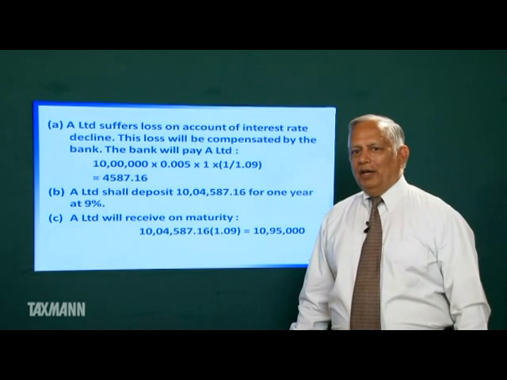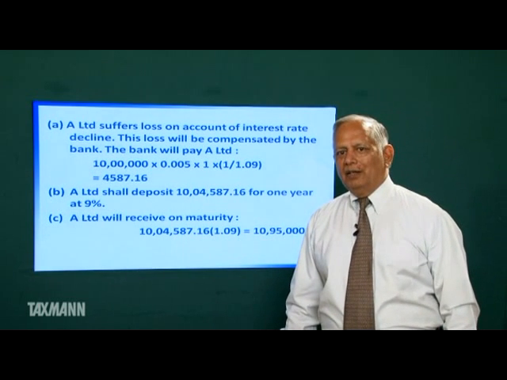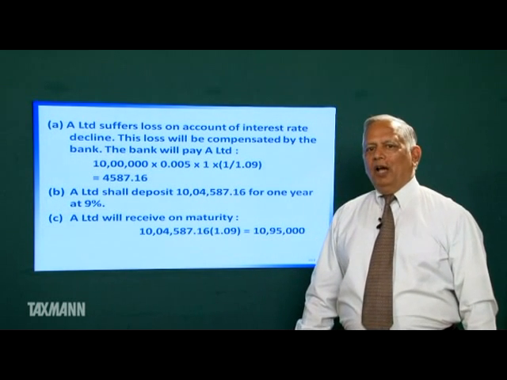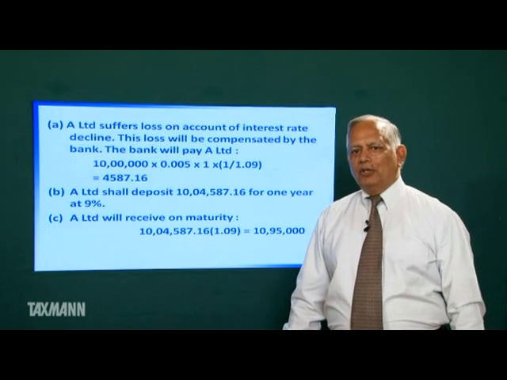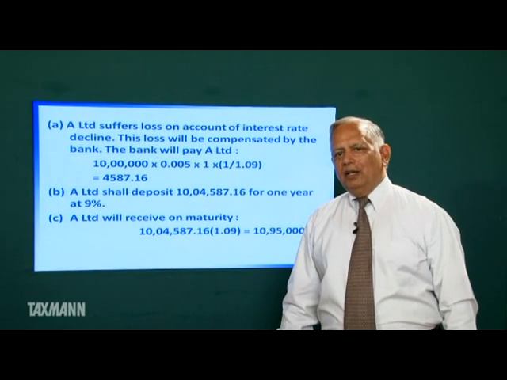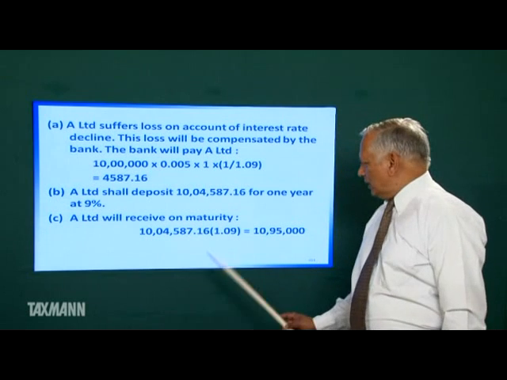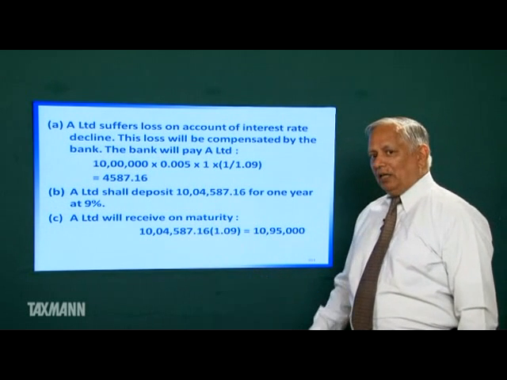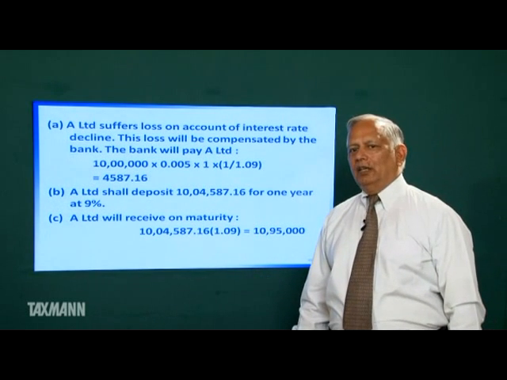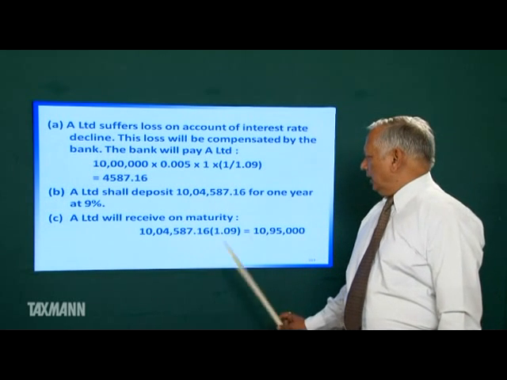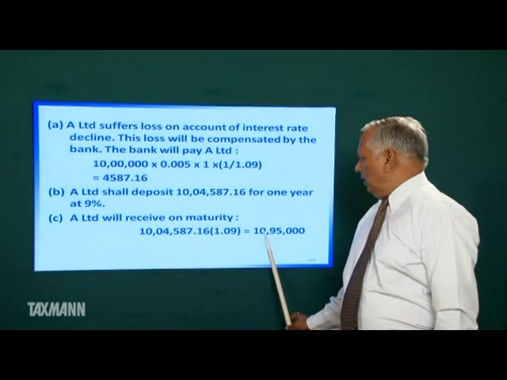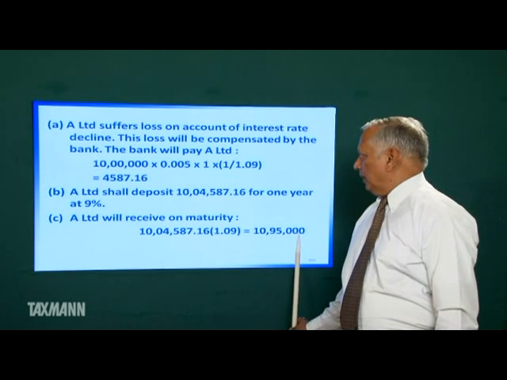Means its own money was 10 lakh. It was to deposit at 9.5% interest. So it was to receive 10 lakh 95,000. It has received 10 lakh 95,000. In spite of the fact that interest rate declined, A Limited got the target amount, that is principal amount plus interest at the rate of 9.5%.